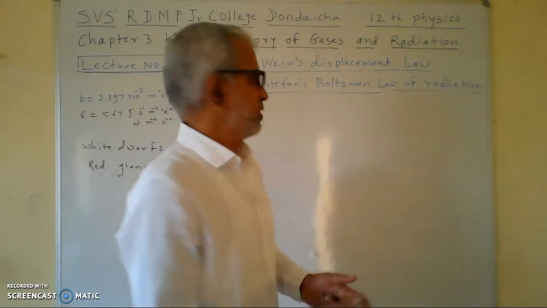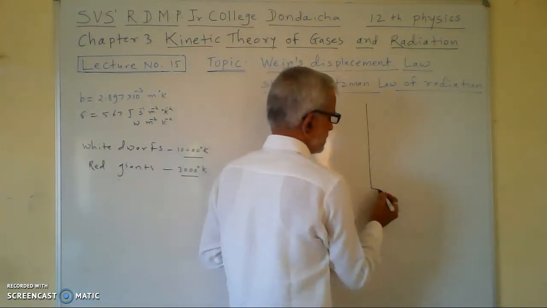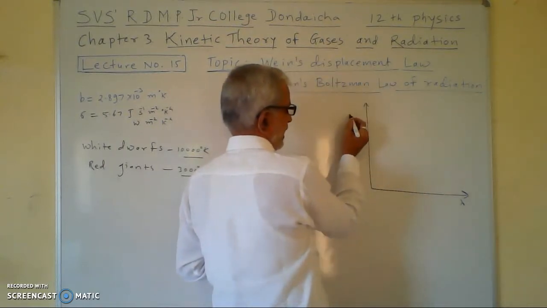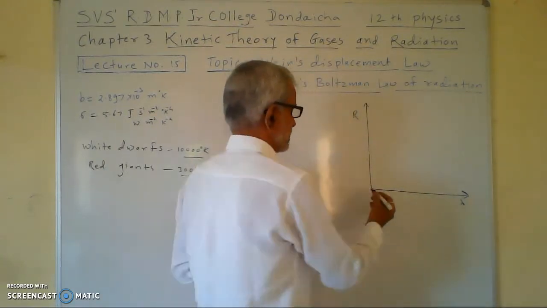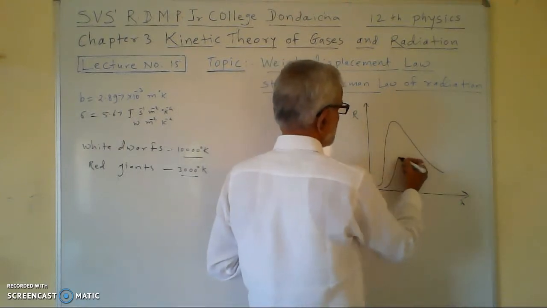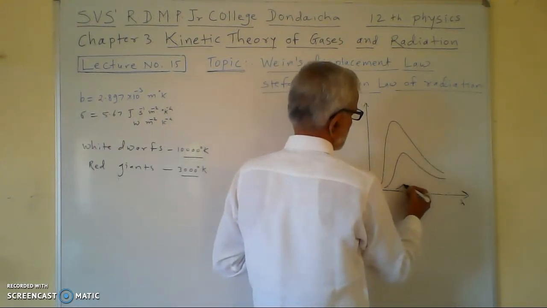In that graph, we have seen that there is wavelength along x-axis and radiant power along y-axis, and this is the nature of the graph we have studied.